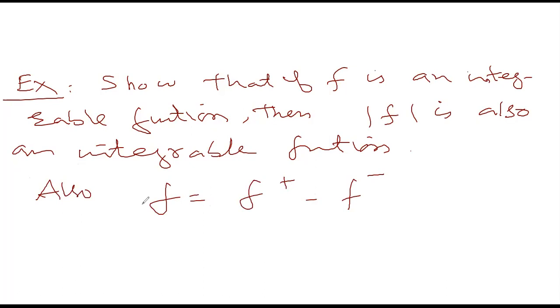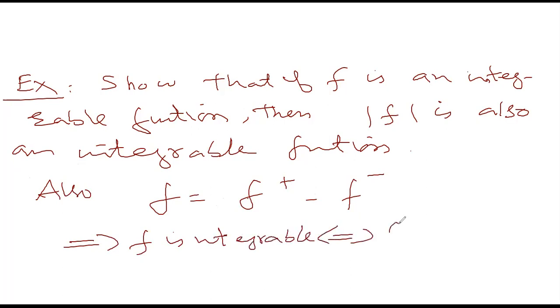So f is integrable if and only if f plus and f minus are integrable. This is now simple.